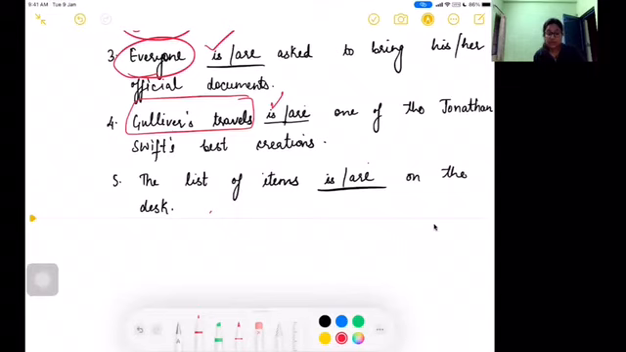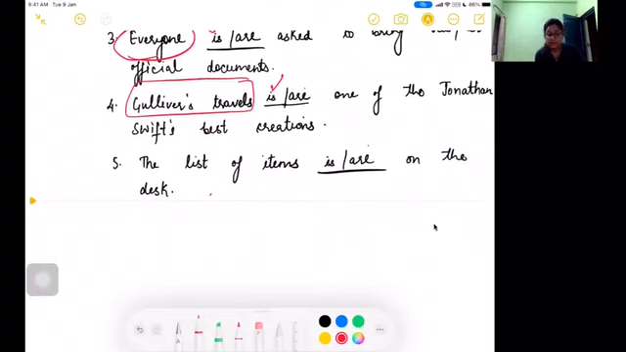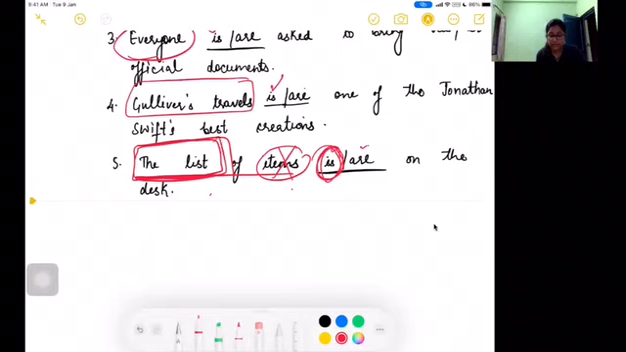Coming over to the last one, an interesting one. The list of items is or are on the desk. So yeah, now you may get confused whether you have to use are or is, but the answer here is is. I'll let you know why, because we're talking about the list of items, not items. Items is not considered here. It is the list we are talking about, right? So the list is the singular noun, right? And that is why we will use is as the answer, which is the singular form of verb, right?